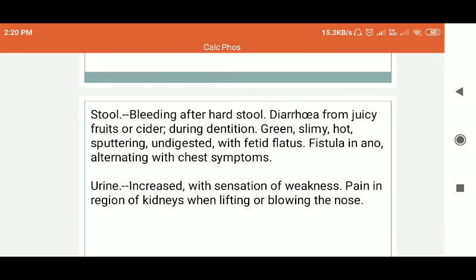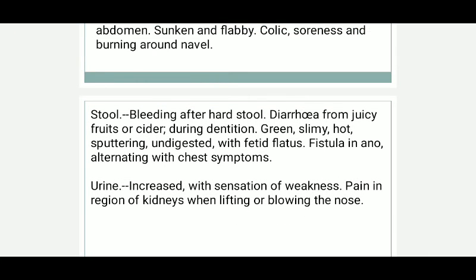So we are talking about stool complaints of Calcarea fos. There is bleeding after hard stool, diarrhea from juicy fruits and ciders during dentition, green, slimy, hot diarrhea. There is sputtering, undigested stool with fetid flatus. Sputtering diarrhea means stools are passing with a lot of flatus and a lot of noises. For sputtering diarrhea you are going to get Natrum sulph also, and Calcarea fos also. There are undigested particles with fetid flatus.